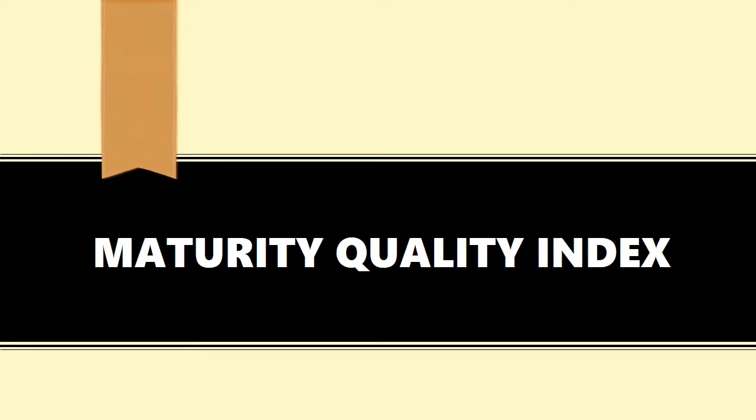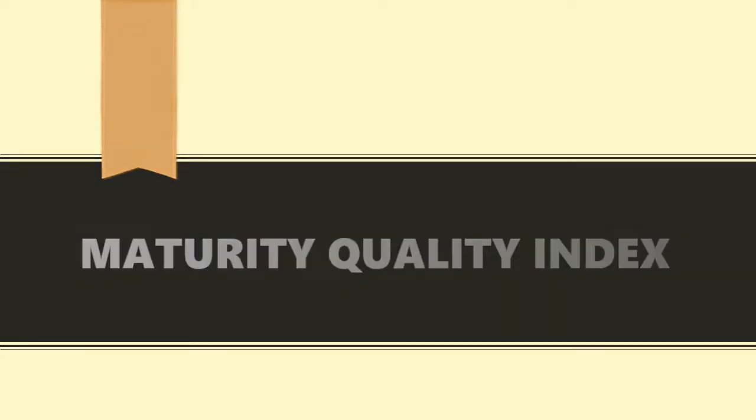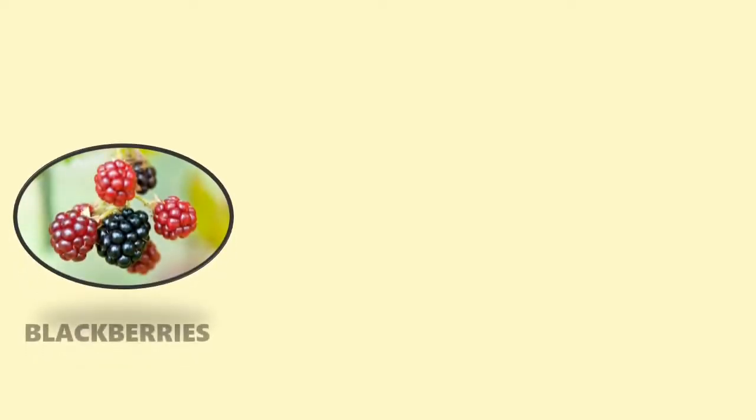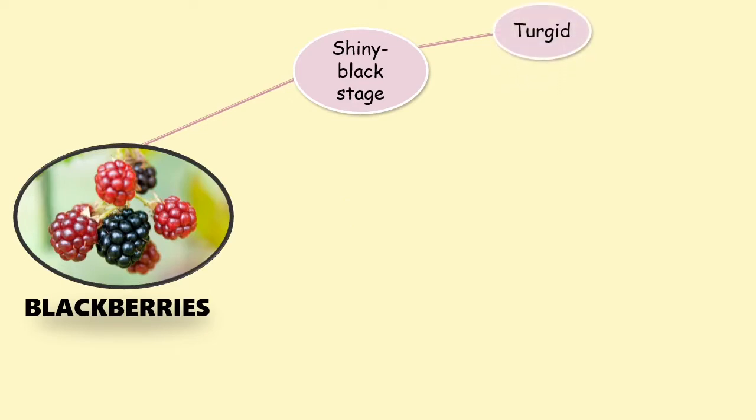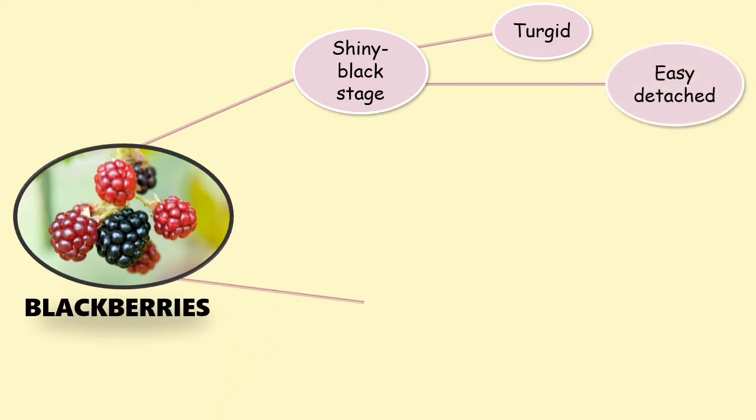Maturity Quality Index for the berries family. First one is blackberries. The maturity index for blackberries is the shiny black stage, where it is more turgid and easily detached from the plant.